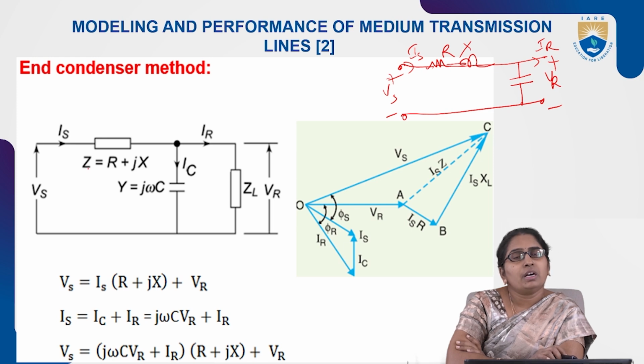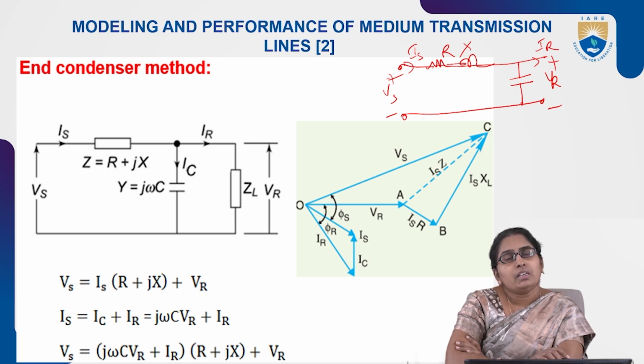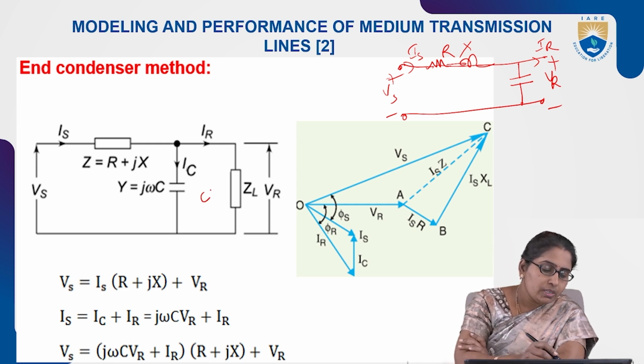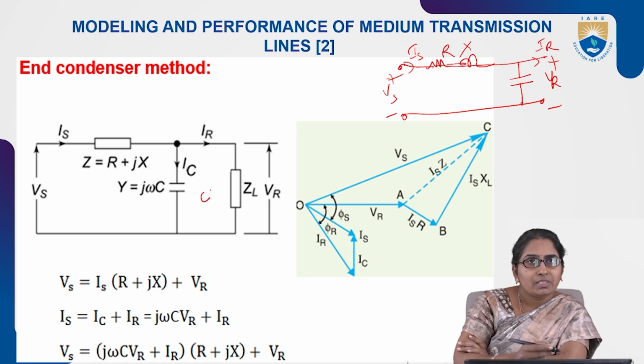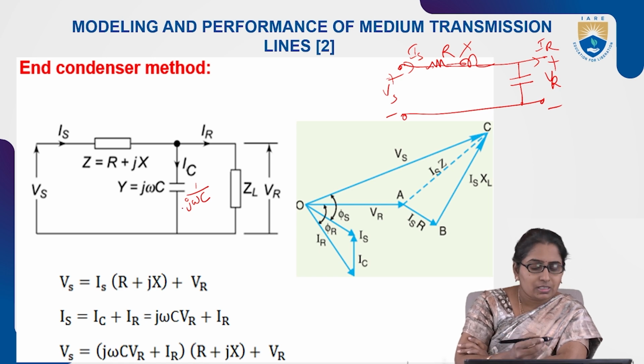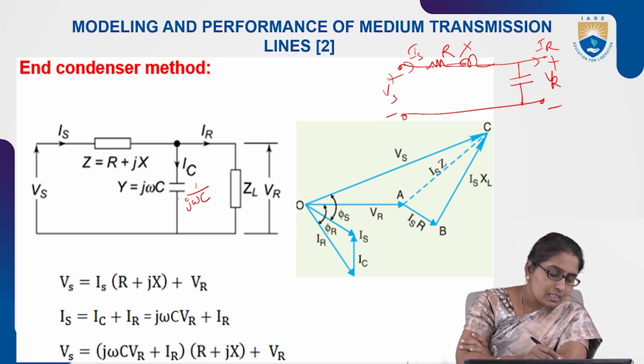The phasor sum of R and X we say is the impedance Z. Then the capacitance, whose value is C, has a reactance given by 1 by J omega C. That is the reactance XC, so we say ZC.